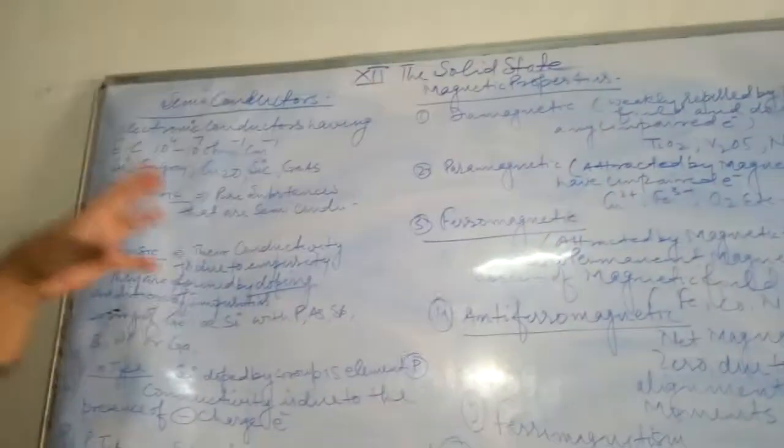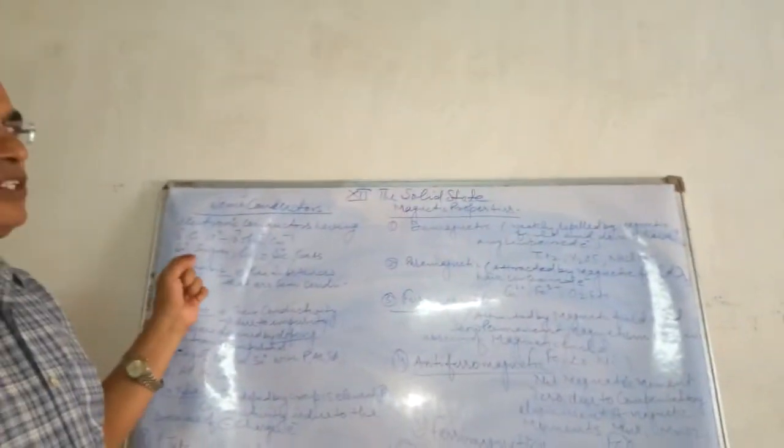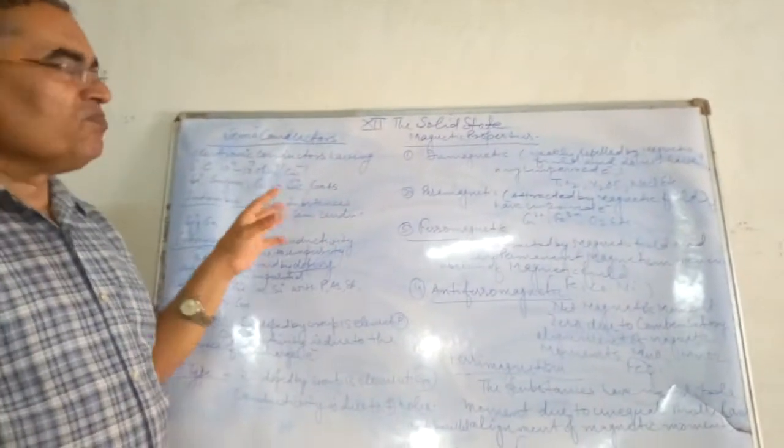So children, in this big chapter you have gone through a number of discussions, and especially you should focus on numericals based on the formula d equals density equals Z into M upon Avogadro's number into a cube, where a is the edge length.